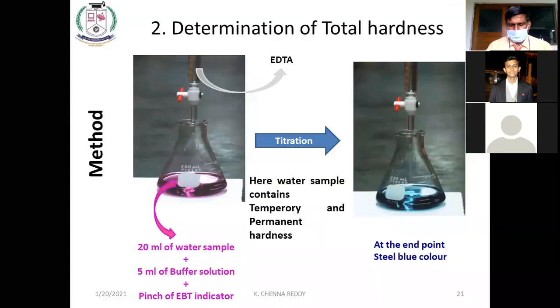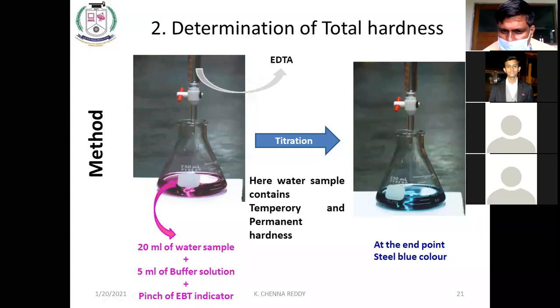In the second step, we are going to find out the total hardness of water. Instead of standard hard water, we will be using the water sample, with the same 5 ml of buffer and a pinch of EBT. The same wine red color we will be getting, and at the end it will become steel blue color. We have to add EDTA solution from the burette. EDTA will replace the EBT and we finally get steel blue color. Okay, these are the two steps.